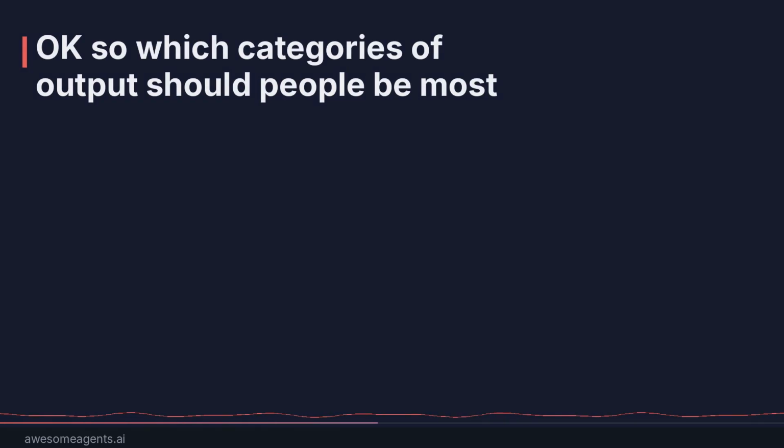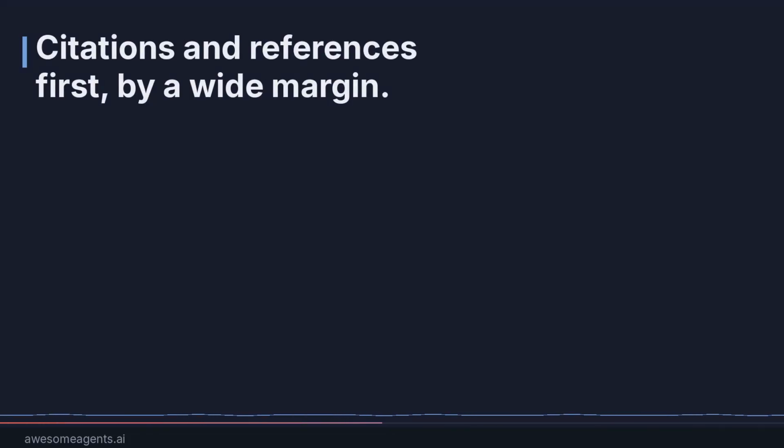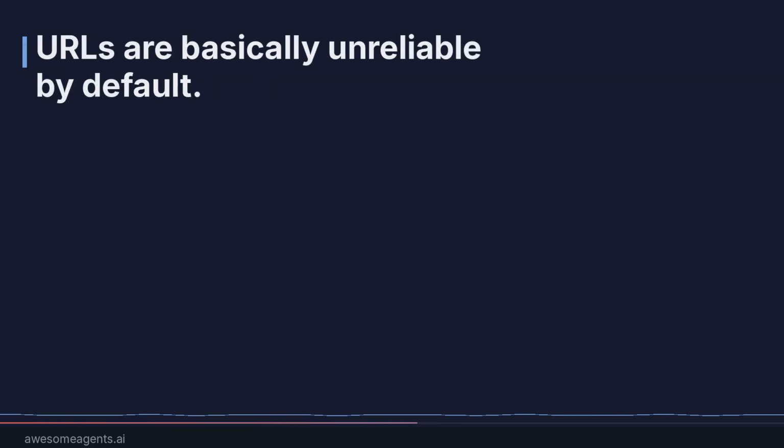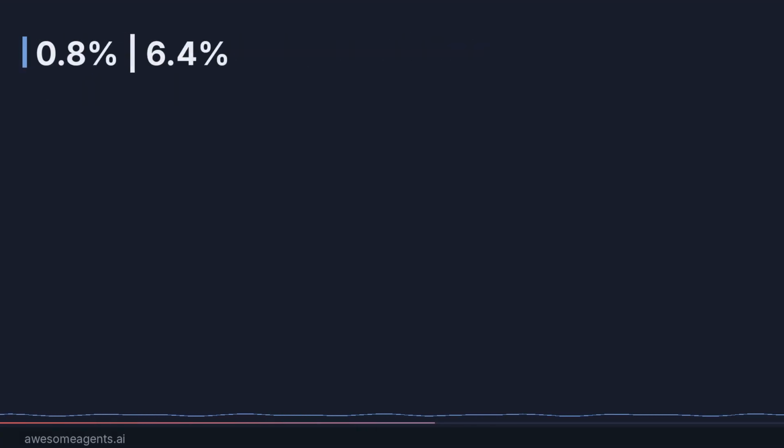Okay, so which categories of output should people be most skeptical of? Citations and references first, by a wide margin. The model might give you a real journal name, a real author, and a title that simply doesn't exist as a published work. Then, statistics and numbers. AI is surprisingly careless with these. Real figure, wrong year, wrong source, wrong percentage, any combination is possible. URLs too, right? URLs are basically unreliable by default. Test any URL from an AI response before you use it or cite it. Don't assume it goes where the model says.